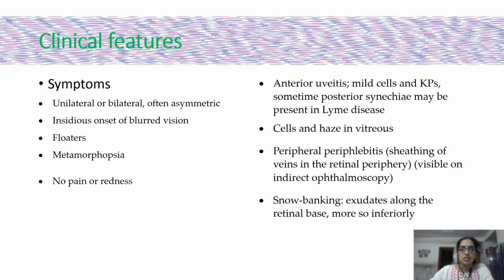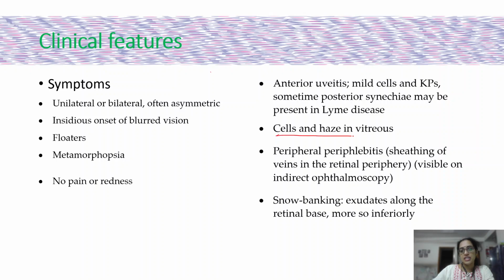On examination, you might find some amount of anterior uveitis, which we call spillover, because there is some amount of inflammation of the anterior uvea as well. There can be mild cells and KPs. Sometimes you can see posterior synechiae when there is Lyme's disease.